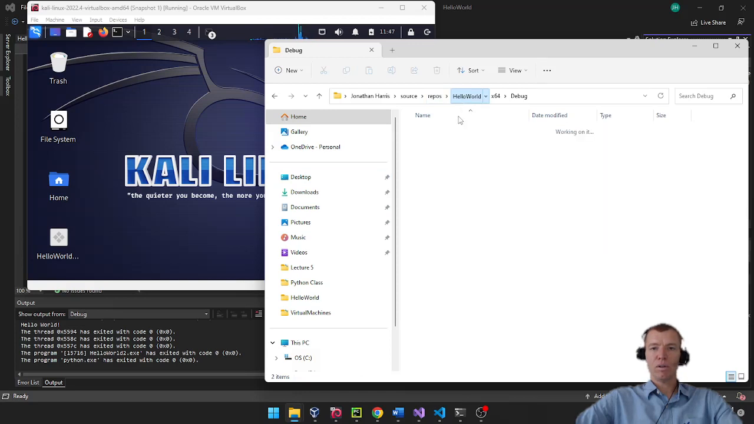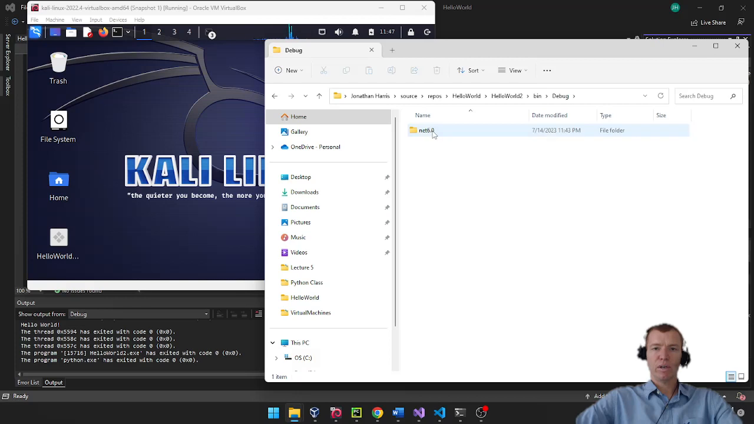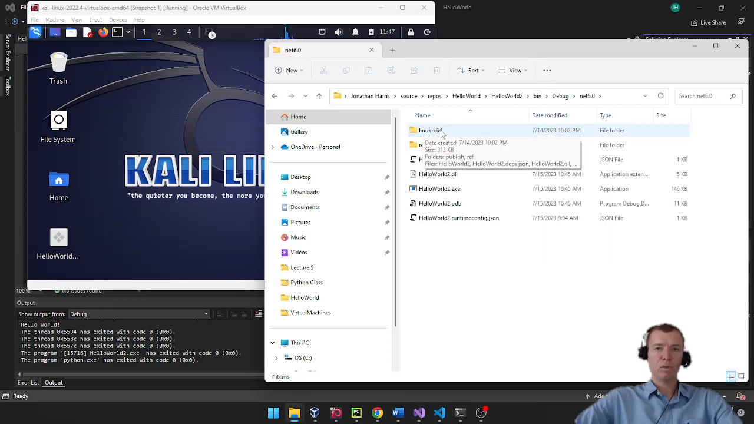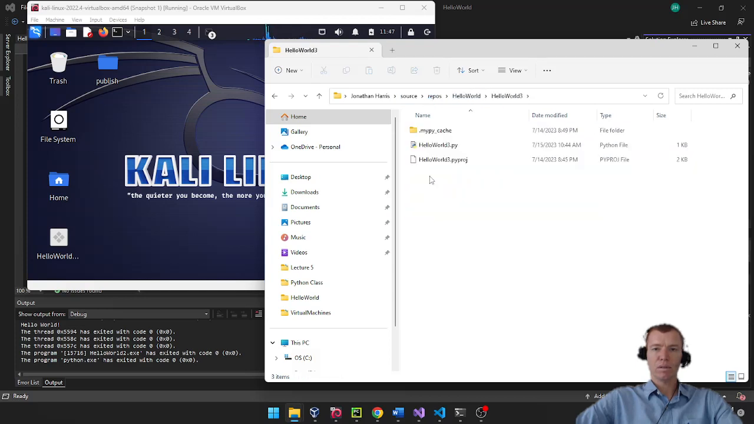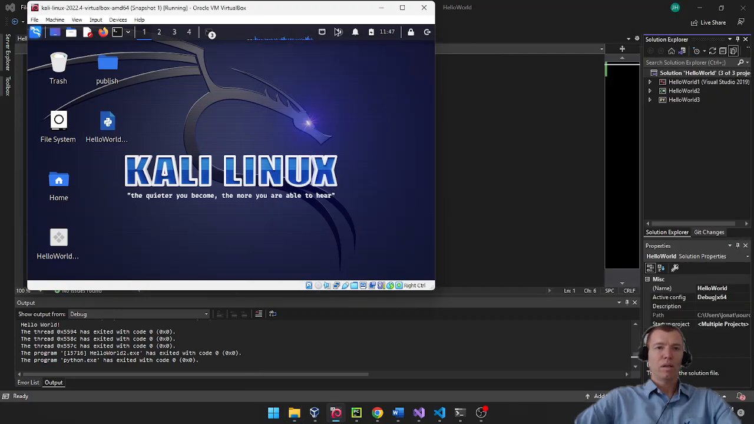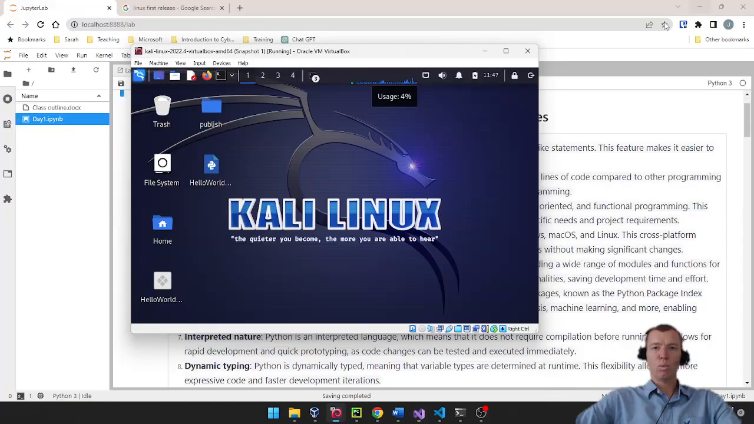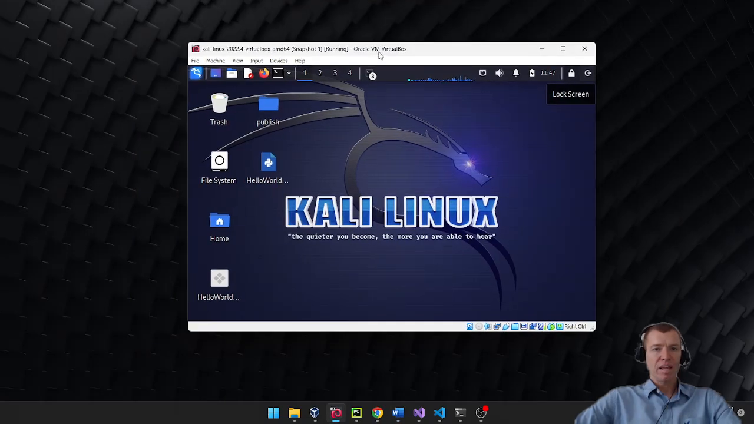Let's now go get our Hello World 2. That's in my debug directory, net6, my Linux build. And I can grab this publish directory, which has all the files I need in it. And then let's go back and grab our Python. And the Python, since it's not compiled, we can actually grab the source code file. I'm going to grab the source code file and bring it over here. There we go.